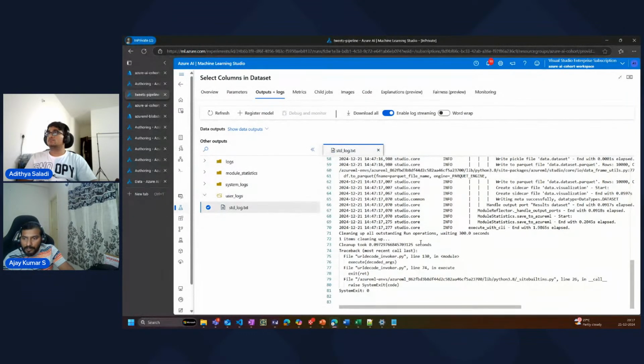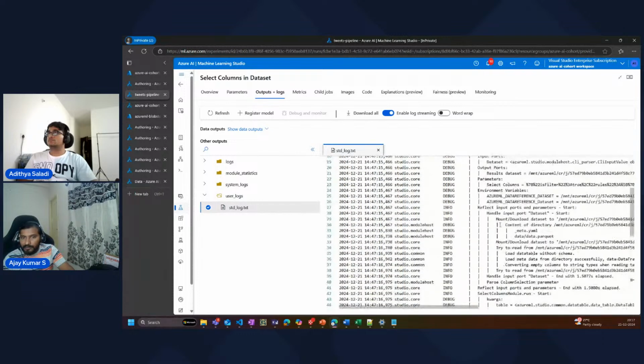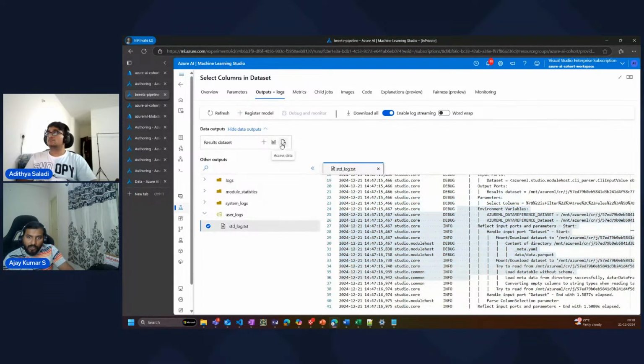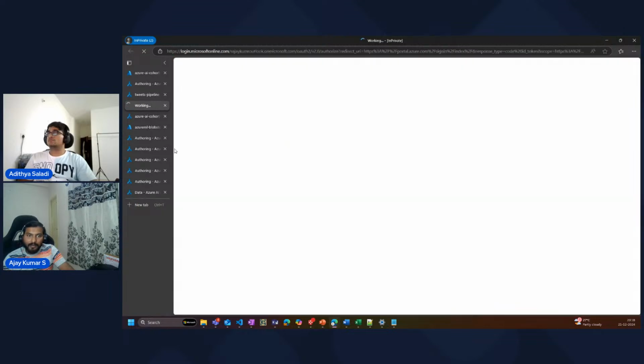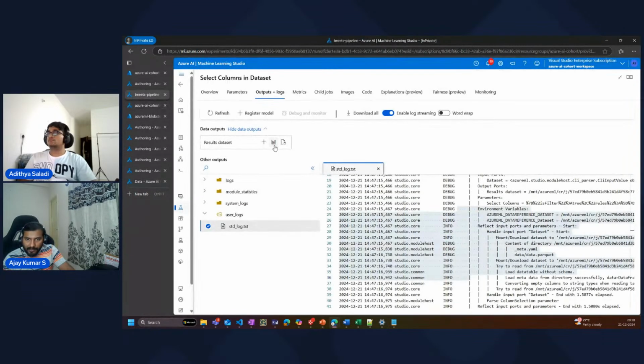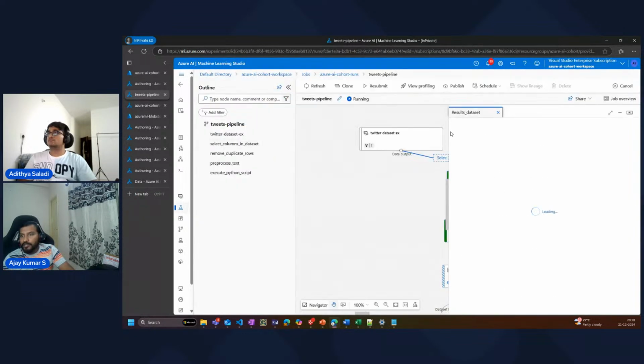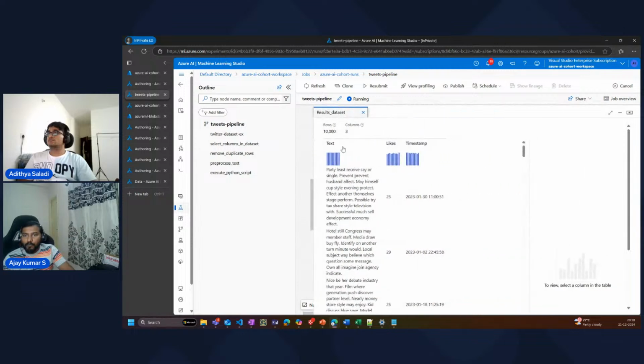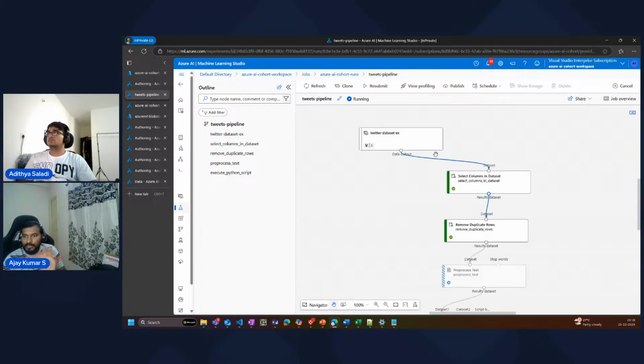So you can see here, I can see the output logs, whatever that particular stage did. I can also go to the data outputs and see what output got accessed here. And again, this is object storage. I can click on the preview data. This will show me the columns which are coming in. What we did in this particular stage is we removed the tweet ID and the username from this data set. If you see, only 3 columns are coming, the rest are all gone. So that is how this particular stage has been processed.